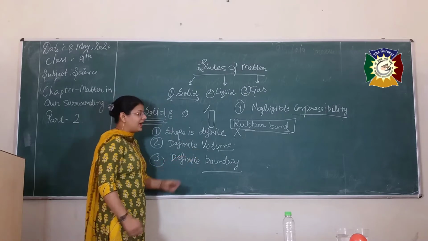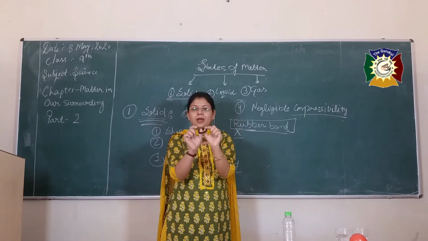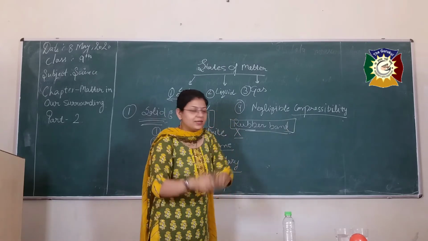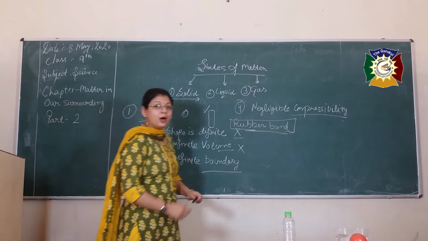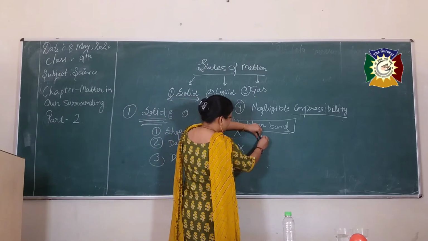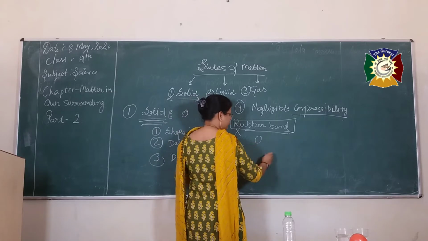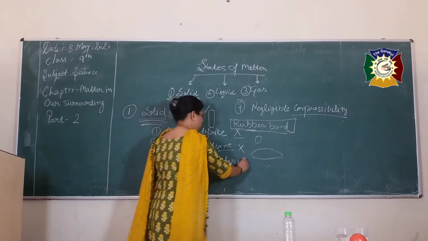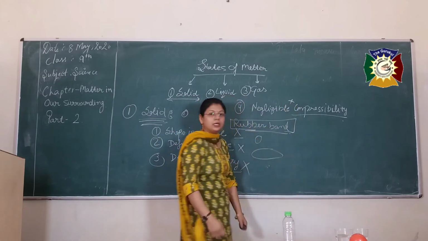Check another property: definite volume. The space occupied by this rubber band is this much. But if I apply force, the space occupied by the rubber band increases. So definite volume is not satisfied. Next, definite boundaries. If I draw the boundary of this rubber band, it looks like this. But on applying force, the boundary looks like this.